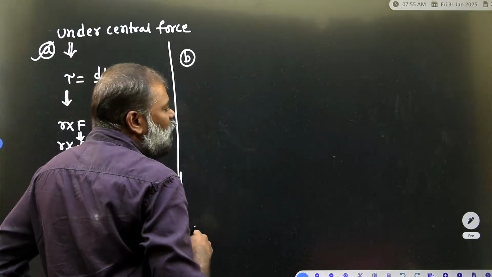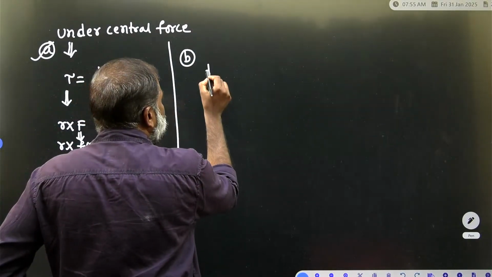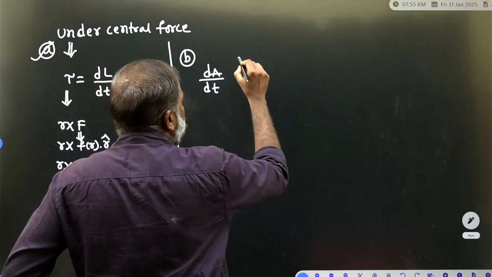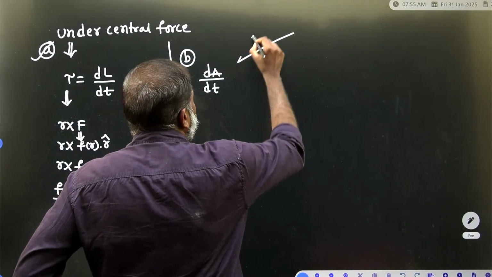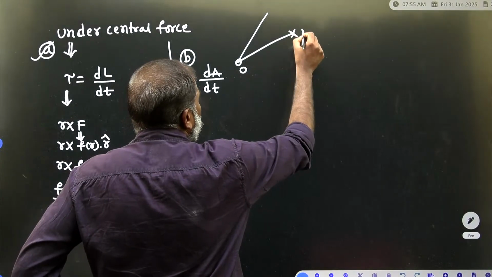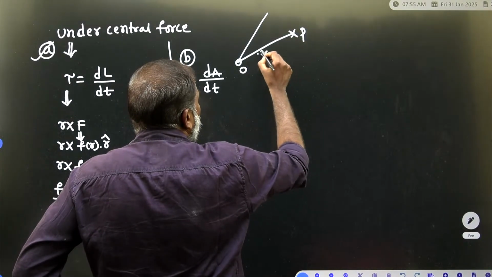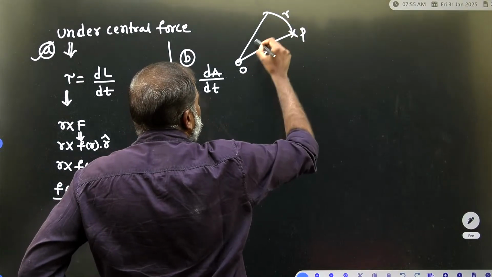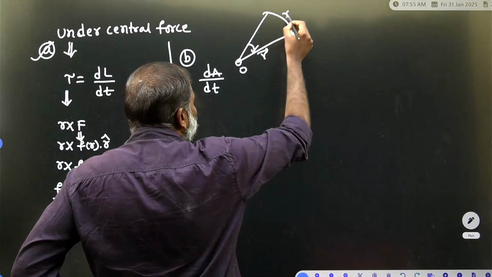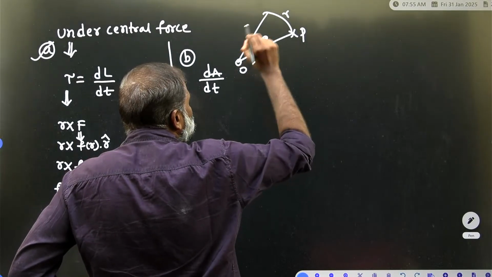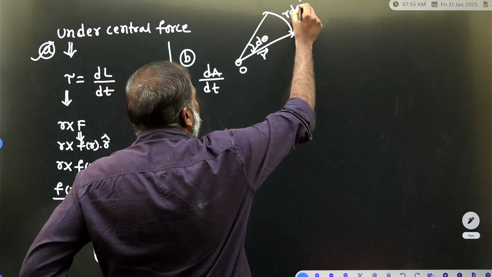Now I am going to option B. What is option B? The radial velocity: dA by dt is equal to the radial velocity of the particle. Suppose you take the particle at a fixed point. This is the position of that particle, R. There is an arc; if you make it a curve, you have to concentrate on d theta, the smallest one, and we write r d theta here.